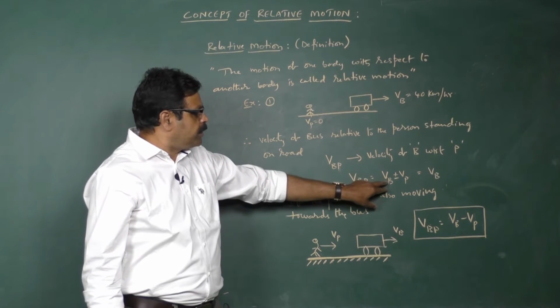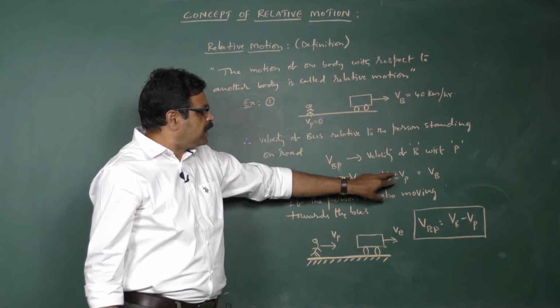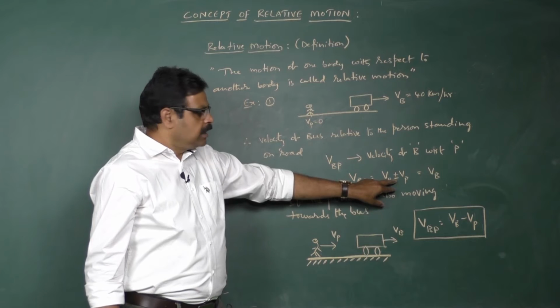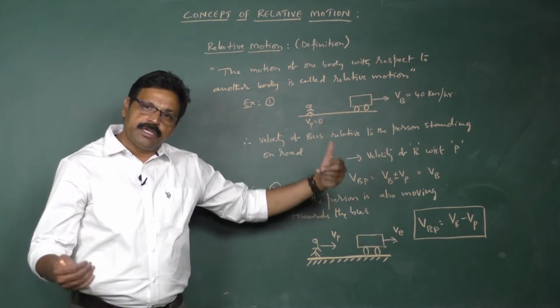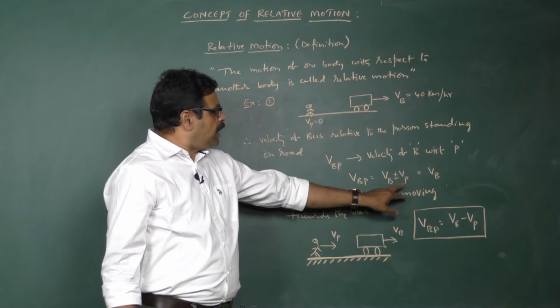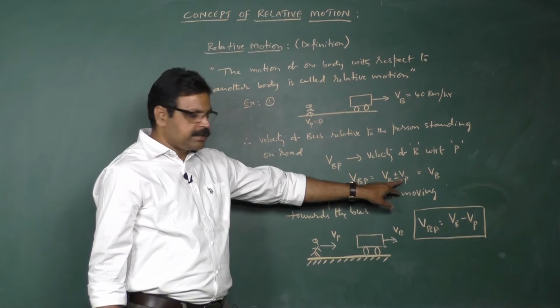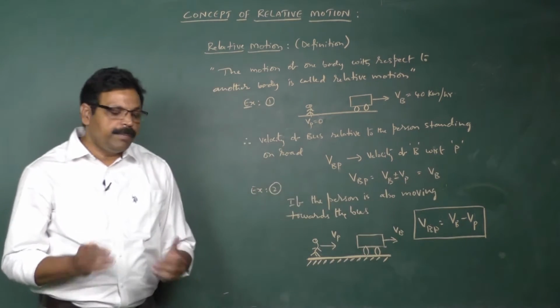Depending upon the direction the bus is moving, we take plus or minus. Here the bus is moving away from him. Whether it is moving away from him or towards him, anyhow the value is 0 because the velocity of the person is 0. Then the velocity of the bus comes to be V_B.